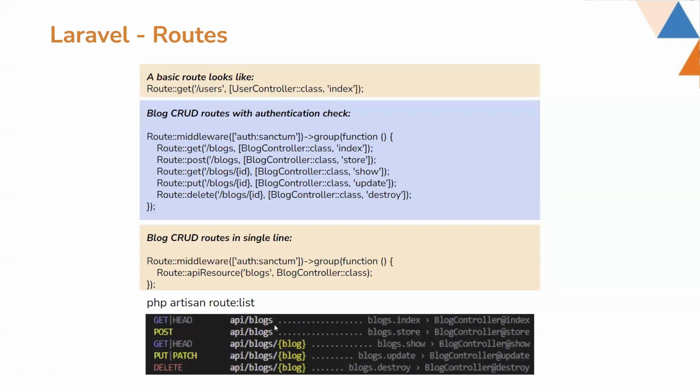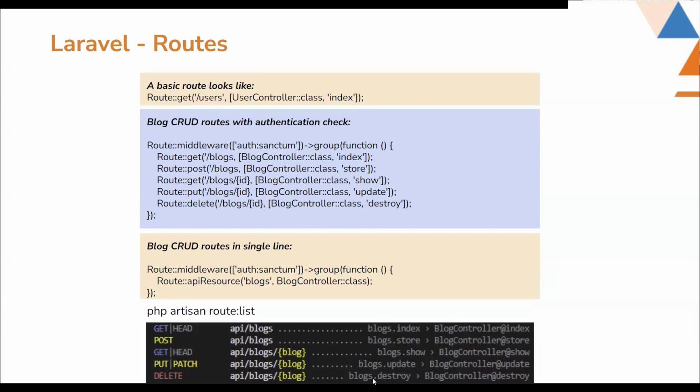And if you go to API/blocks with Postman or some mobile application connected to this project, then you will go to that method. In the same way, other routes like API/blocks, which is blocks.store, blocks.show, blocks.update, blocks.destroy, every other route also works the same way, depending on its type, like get, post, put, delete, patch, etc.